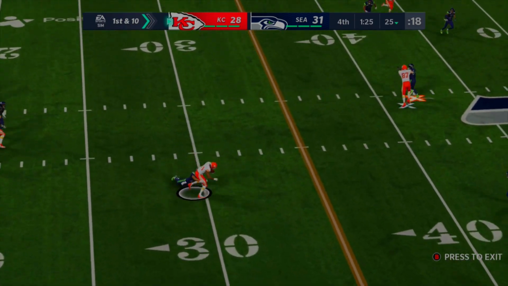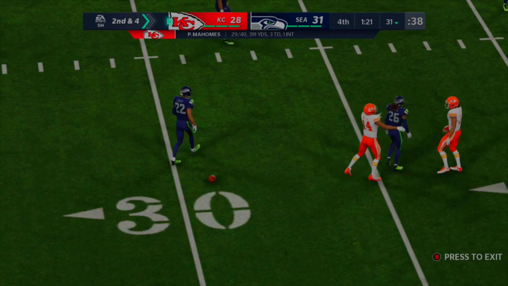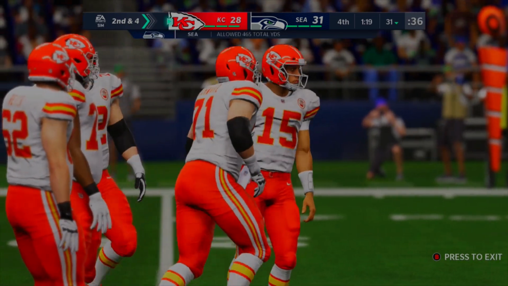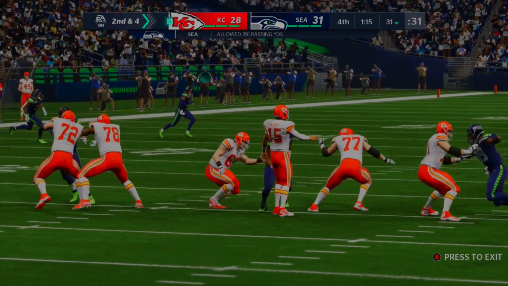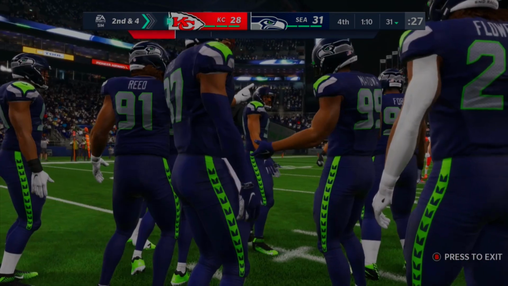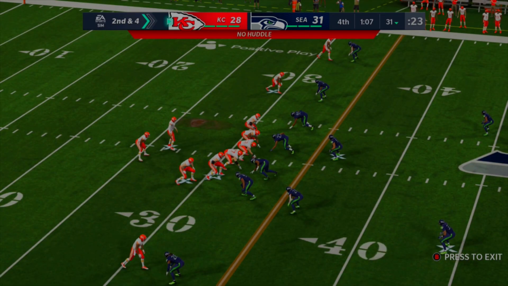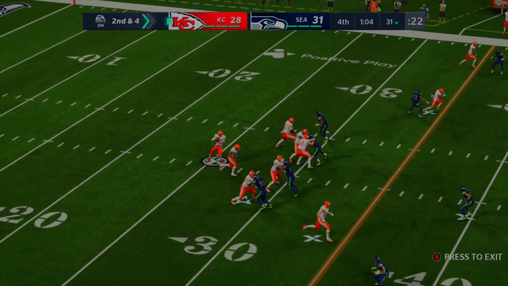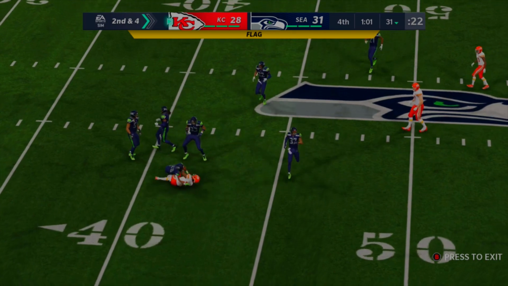This is going to be a short route, but a good open field tackle by the defense right there, number 22, and that stops at the 30-yard line for a 6-yard pickup. And Patrick Mahomes is getting run over by his O-line right there. Allowed 400 passing yards from Patrick Mahomes, and Sammy Watkins gets tackled midfield. Time is still ticking, no timeouts called yet, and they go into no huddle with a little over a minute left. Mahomes is going to scramble up and get this pass off. That's what he's good at, making the moves.